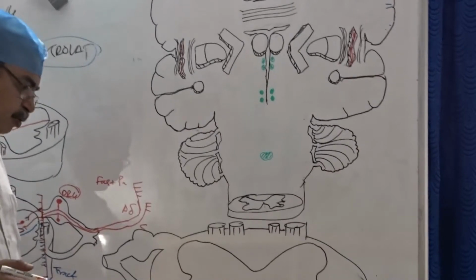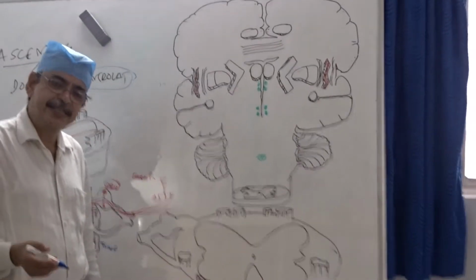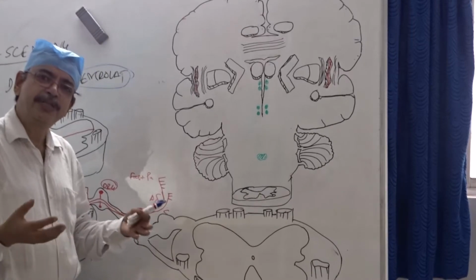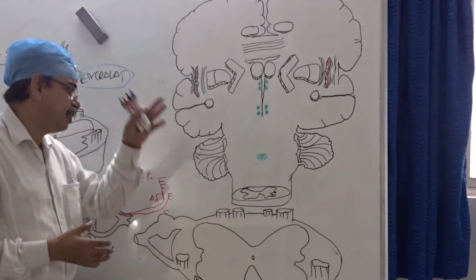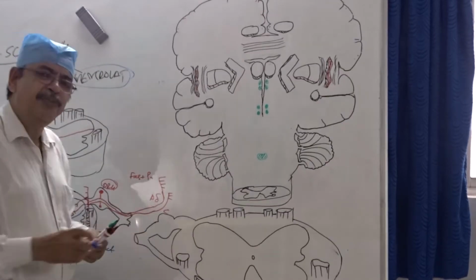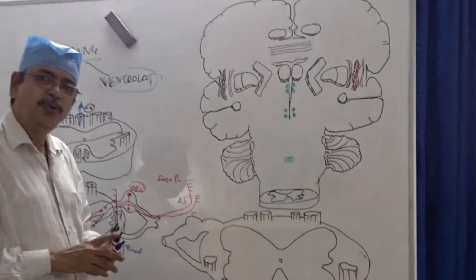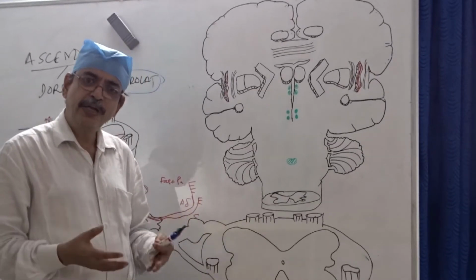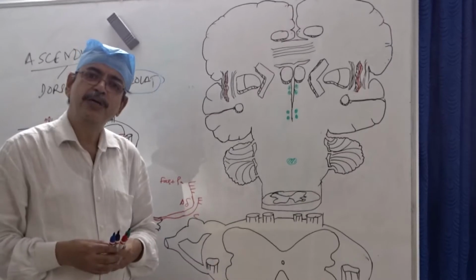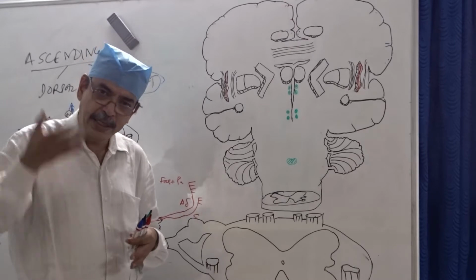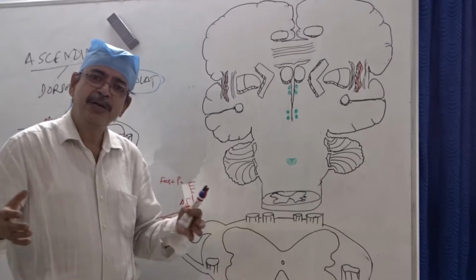Today we will discuss the descending analgesia system. To understand the descending analgesia system, we have discussed the ascending pathways. This is also a little bit necessary, though the discussion was meant only for the pain. But why we discussed a little bit about the dorsal column lemniscal system, which takes to the brain only the